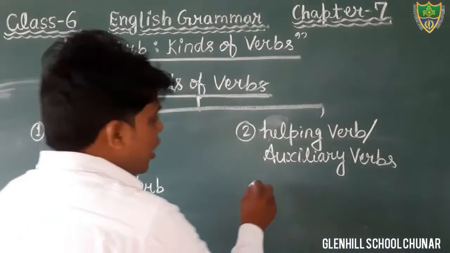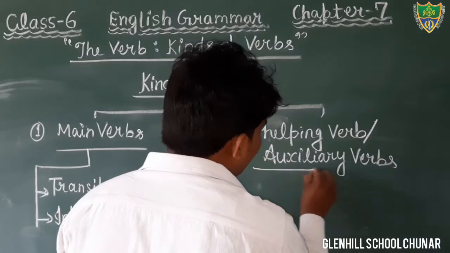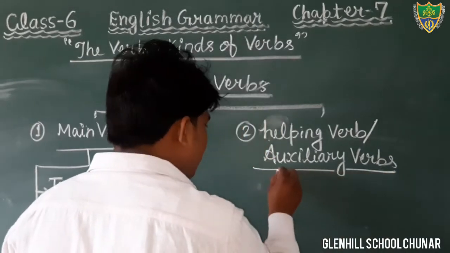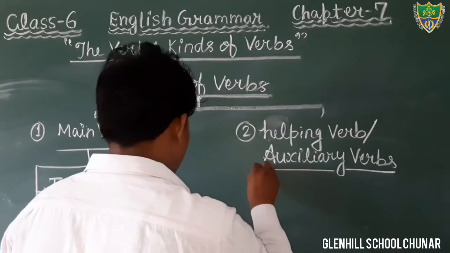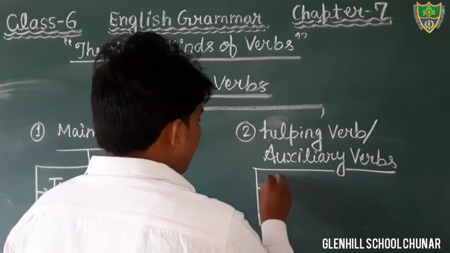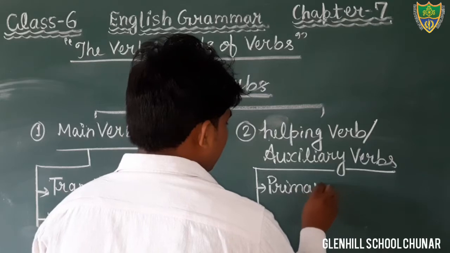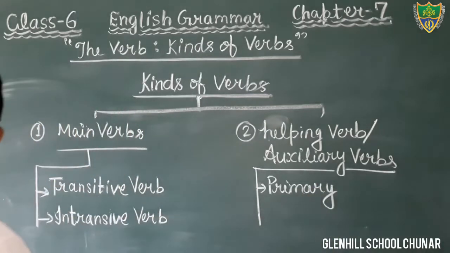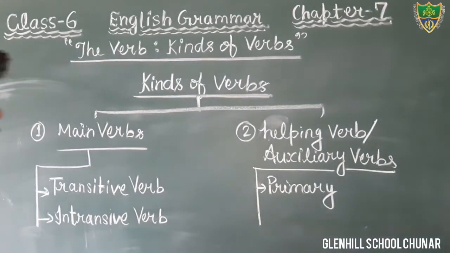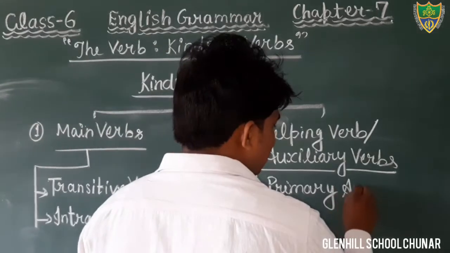In the same way, helping verb can also be categorized into two subkinds, that is primary helping verbs, primary auxiliaries or modal auxiliaries.